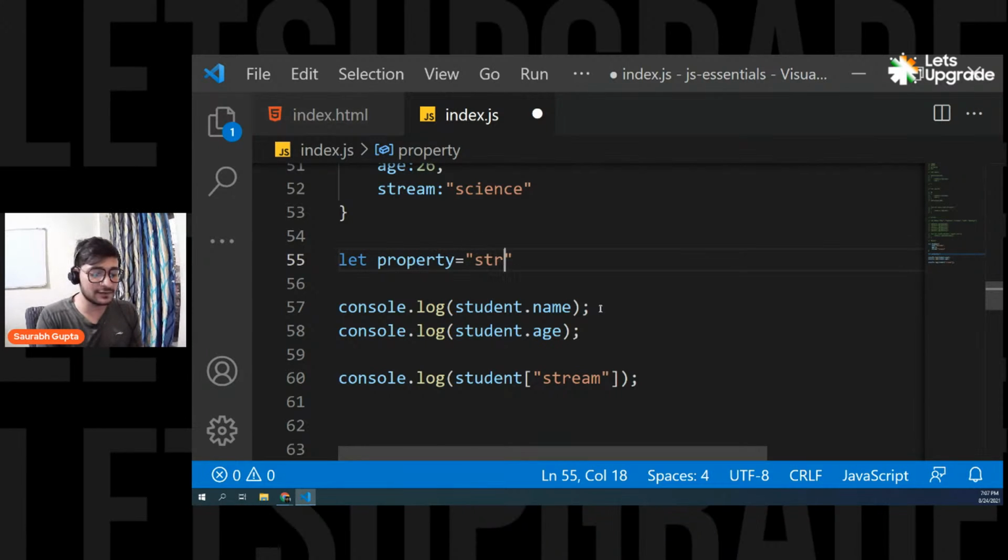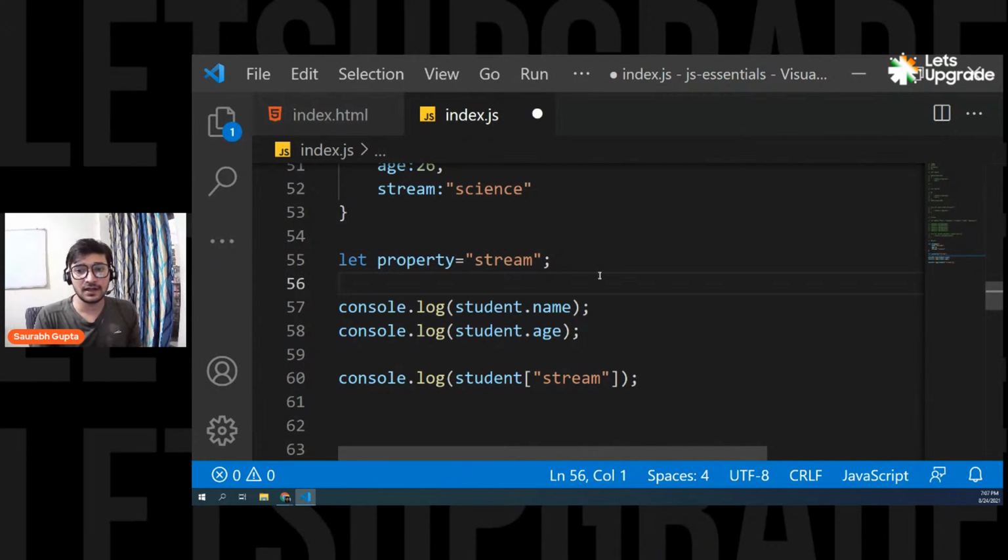Someone says I want to access stream, so I have a property variable, and inside that I'm passing stream. That means I want to access the stream property of my object. So now I have stored my property name inside a variable.